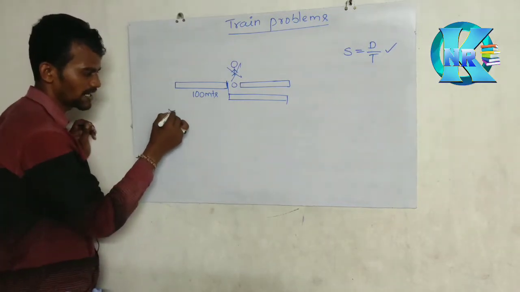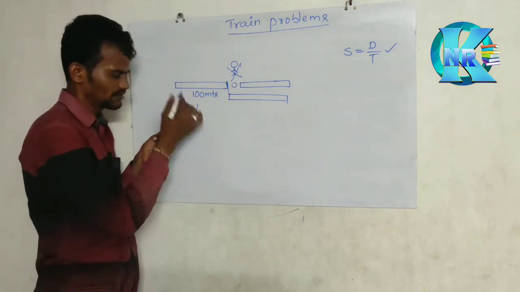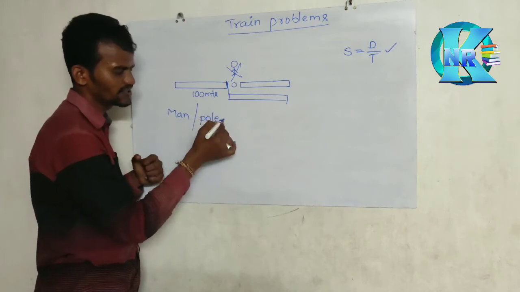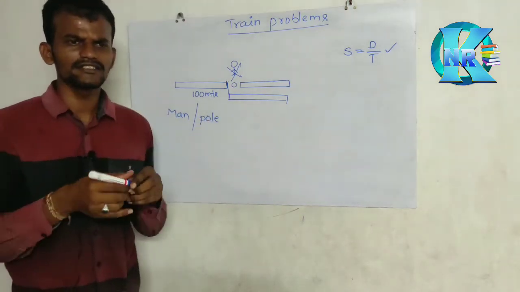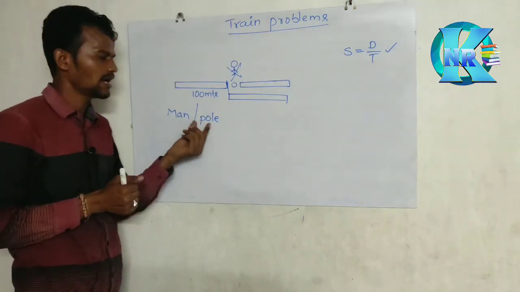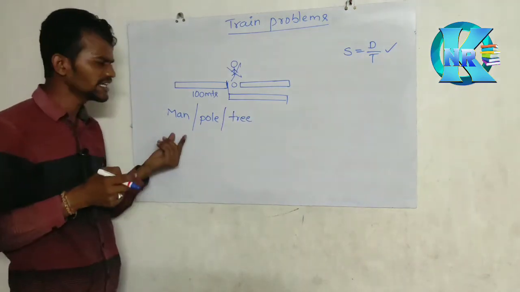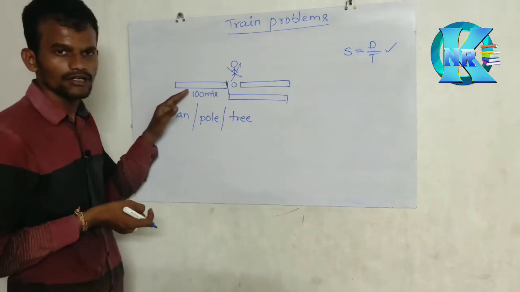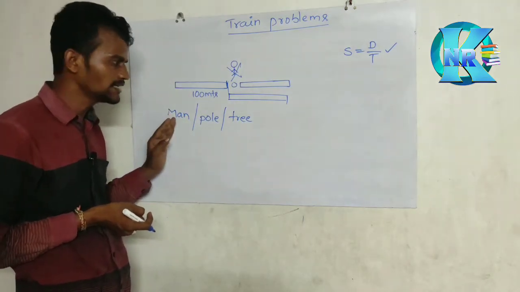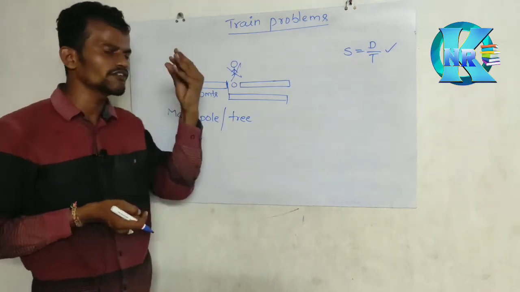Instead of a man, take a pole, a signal pole. If you see the signal poles of a train, they are a very small value. So a man, a pole, or a small tree: in these three cases, train crosses a pole, train crosses a man, train crosses a tree, these values are very small.